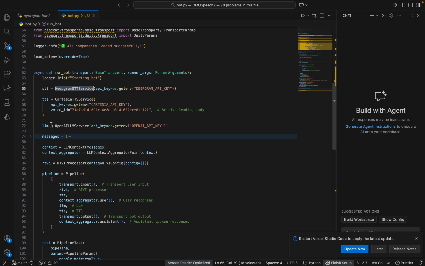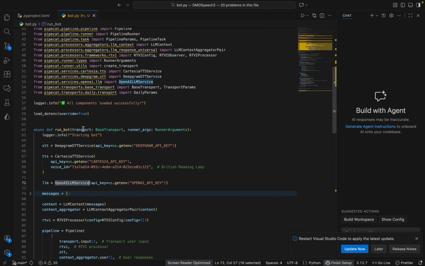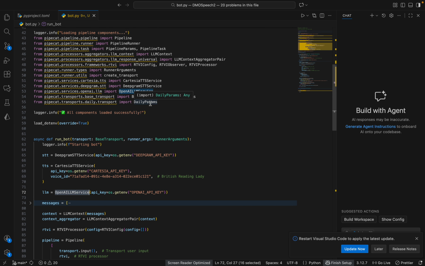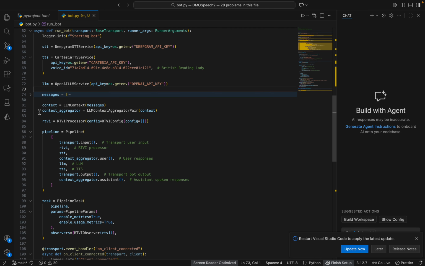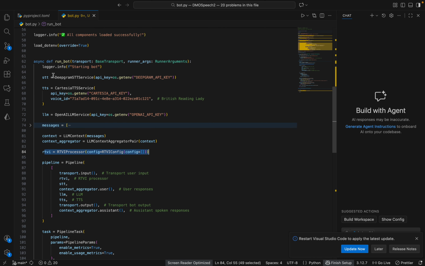Then for the LLM, whatever you want to use, here we have the OpenAI LLM service. Pipecat allows other services as well, so you can use any other service. So this is STT, TTS, LLM, and then RTVI. We have this RTVI processor which we have initialized.